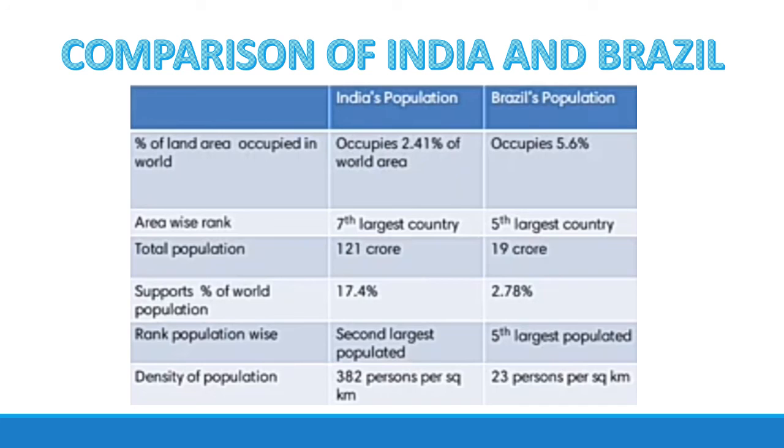So comparing with India, Brazil's population is less. Density of population is 382 persons per square kilometer in India, and in 1 square kilometer we have 23 persons in Brazil. So Brazil's population is much lesser.